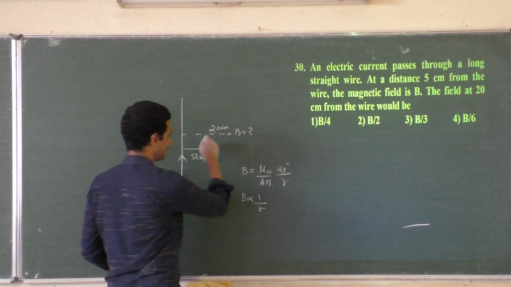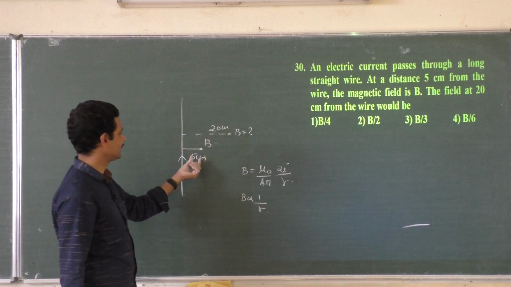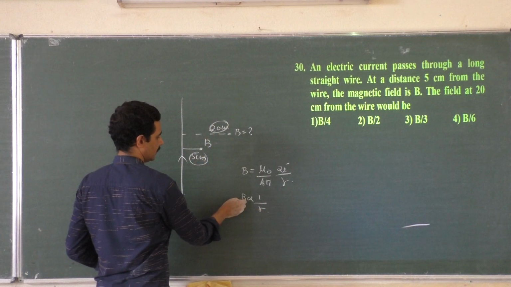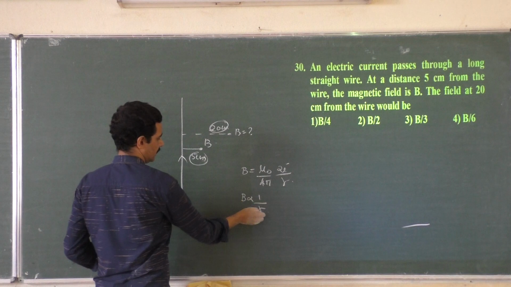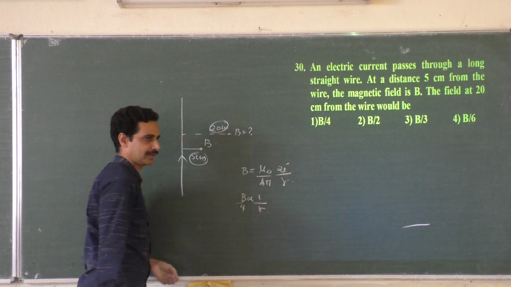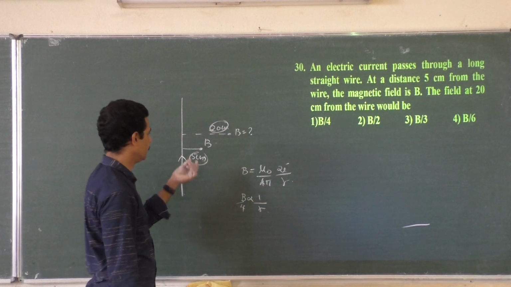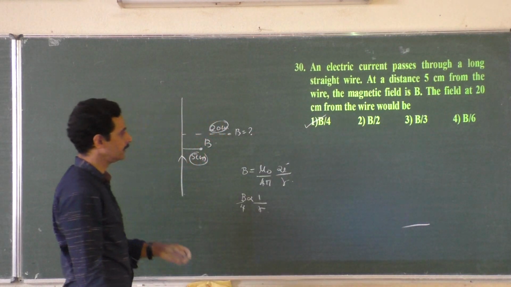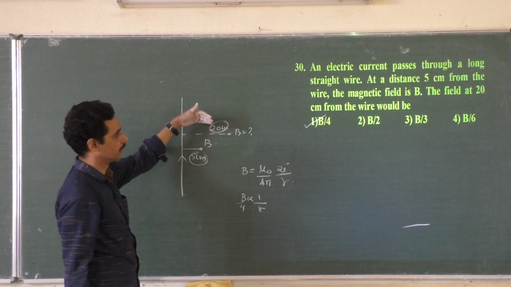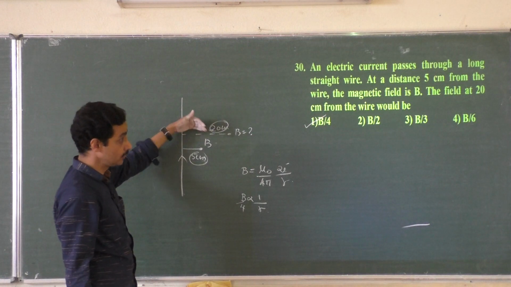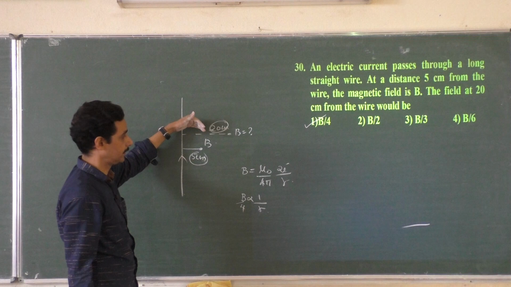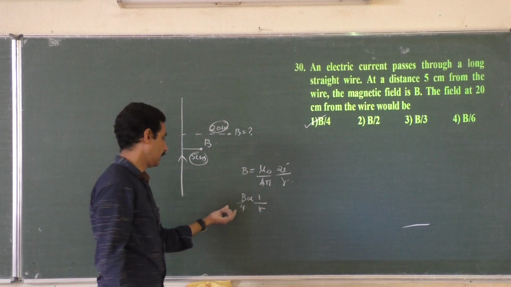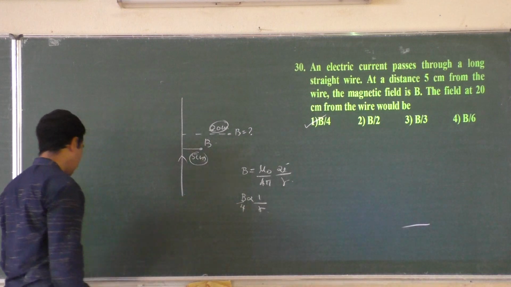Shall we do it directly? Shortcut. Distance has been increased 4 times, so magnetic field should decrease by a factor of 4. What is the first one? B by 4. That's all. Distance has increased 4 times, 5 centimeter to 20 centimeter. Magnetic field should fall by a factor of 4. B by 4. Option A.